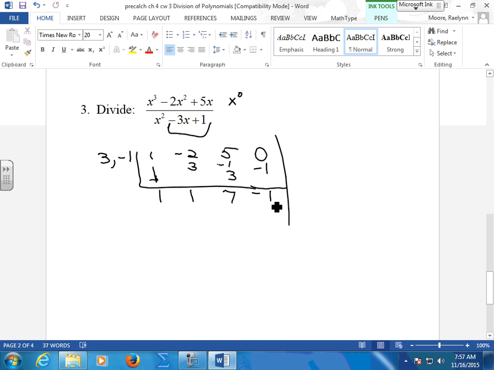Now, front end. x3 over x2 gives me what? X to the 1. x1, sorry, x1, x0. This is my remainder.